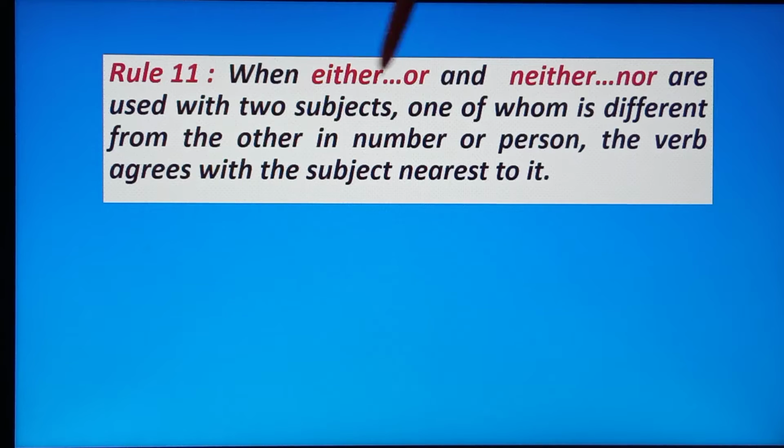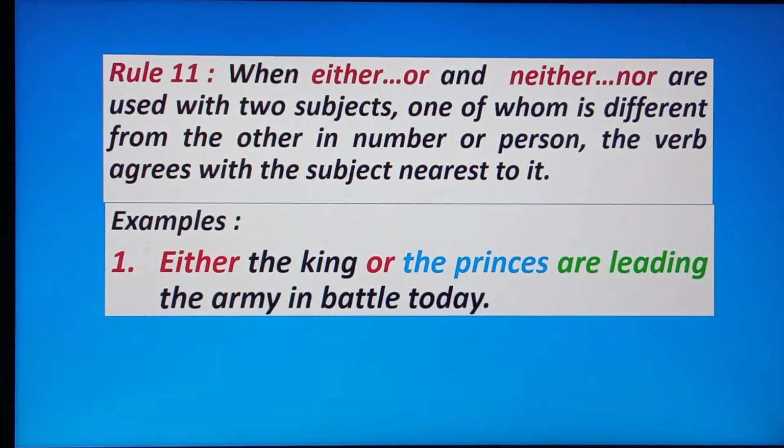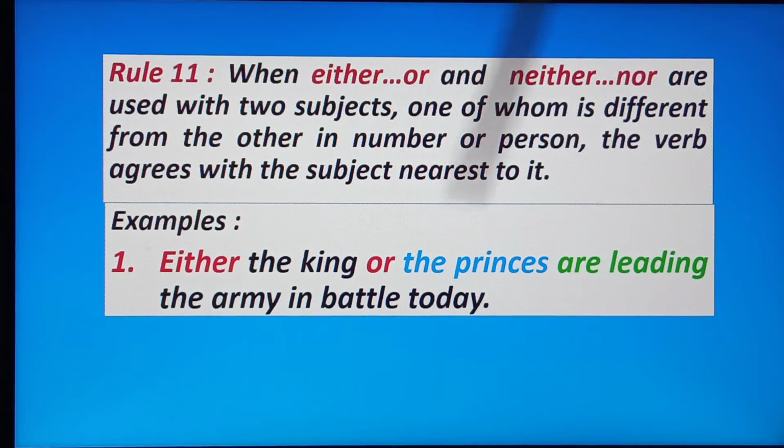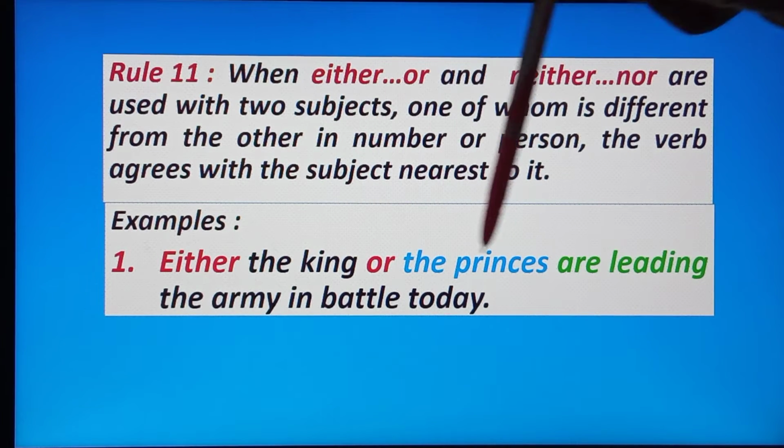Okay. Rule 11. When either or and neither nor are used with two subjects, one of whom is different from the other in number or person, the verb agrees with the subject nearest to it. Okay. Now see the example. Either the king or the princess are leading the army in battle today. Okay, here the subjects are the king and the princess.